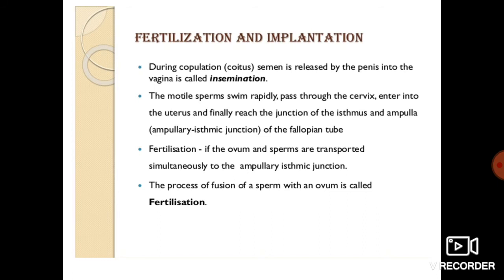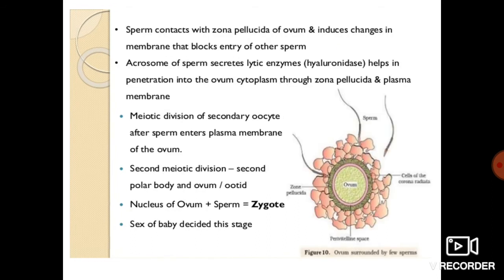Fertilization: if the ovum and sperms are transported simultaneously to the ampullary isthmic junction, the process of fusion of sperm with an ovum is called fertilization. Sperm contacts the zona pellucida, as we have been continuously discussing. A membrane develops around the mature cell, that is the secondary oocyte. When the secondary oocyte develops a membrane around itself, that is called the zona pellucida, and the ovum resides inside it.